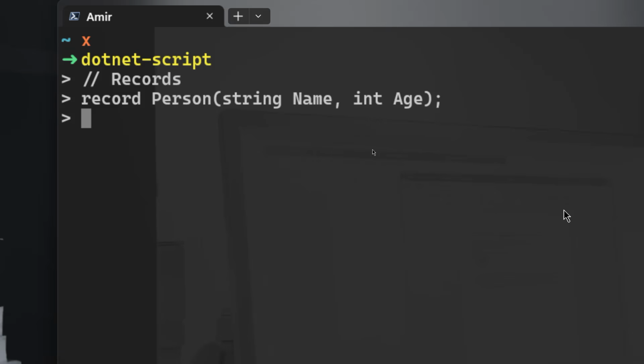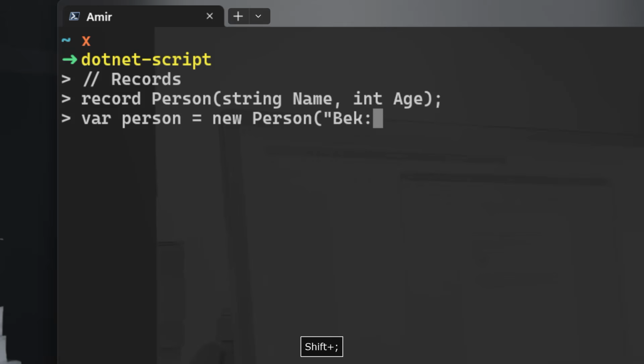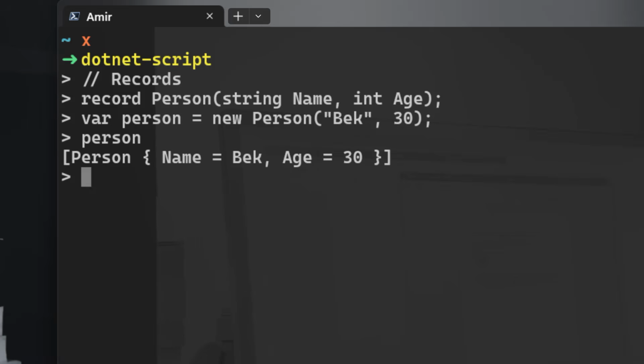Now we want to create an object, a real record. So let's have var person equal to new, exactly the same like you would do in OOP, new person, and then you're going to set those names. Back, for example, and 30 years of age. That's not my real age, by the way. Right, so that's the person. Again, this is not a very good representation. You can access the attribute inside by saying person.name, person.age, right? So this creates a record instance and access its name and age properties.